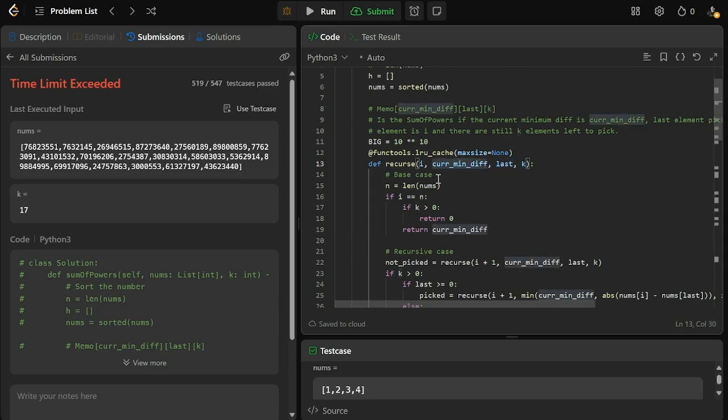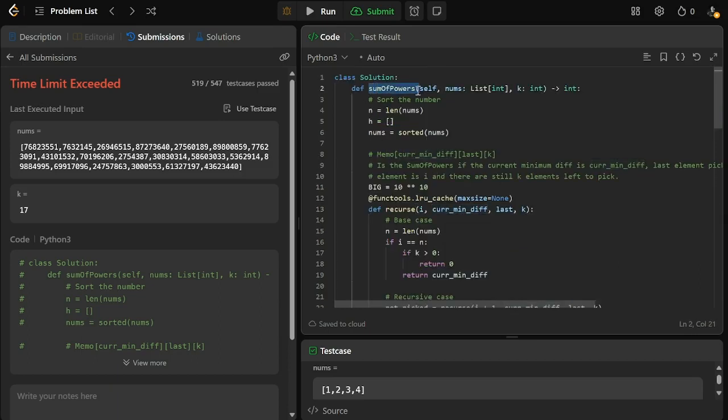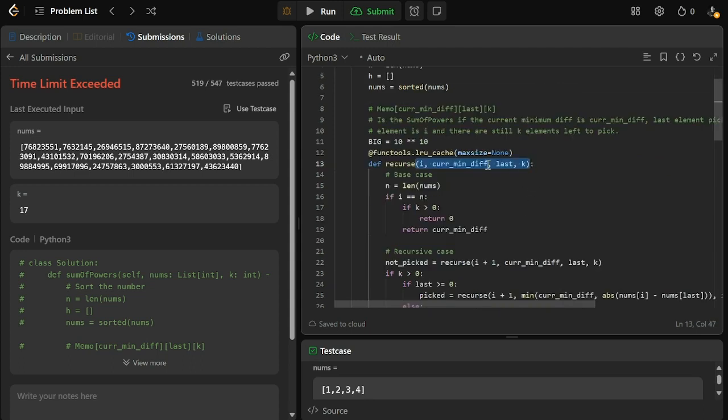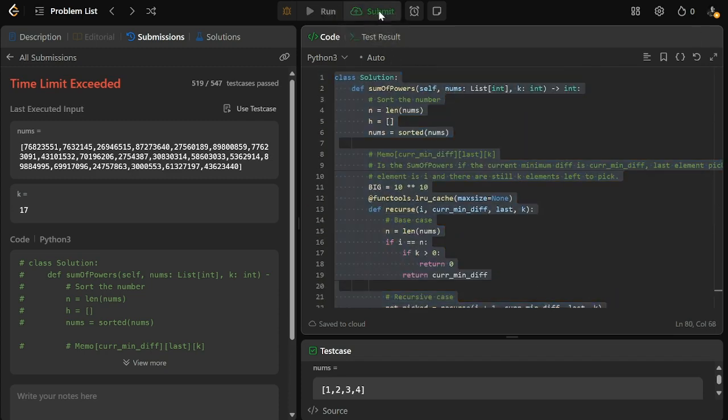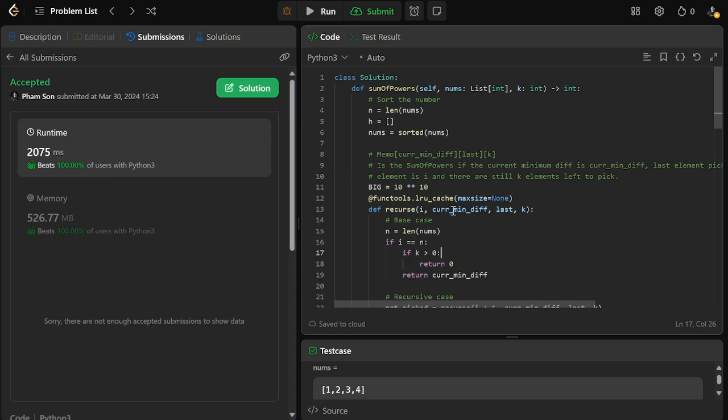Because we need to do this, but we still need to access numbers, it's best to create this method inside the sum of powers instead of outside here. Now, least recently used cache is just a very effective cache. It automatically creates a memo for us. And then if you do that, and you just keep pretty much the same setup, just do recursions, then this solution will actually work and pass the time limit exceeded. I really like this tool, so I think in the future I will try to use this one more often because it seems to help a lot with the time complexity and the runtime of the solutions here.